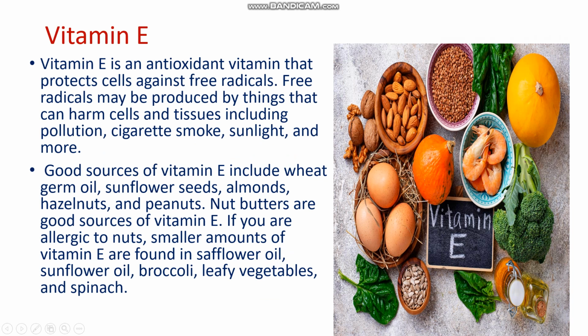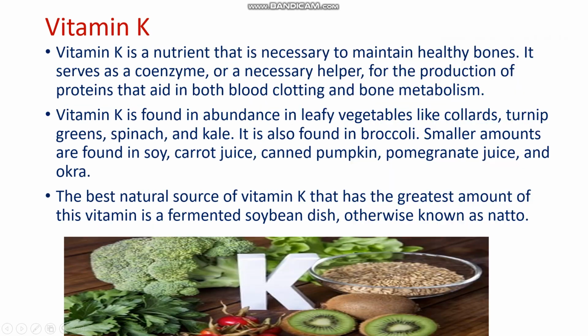If there is a deficiency of vitamin E, we can suffer from loss of fertility, which means sterility. That person will not be good at producing sperms and eggs. So fertility can be lost due to the lack of vitamin E.